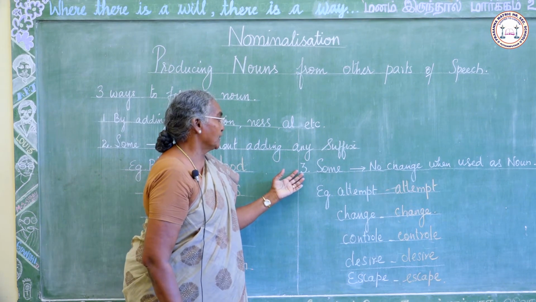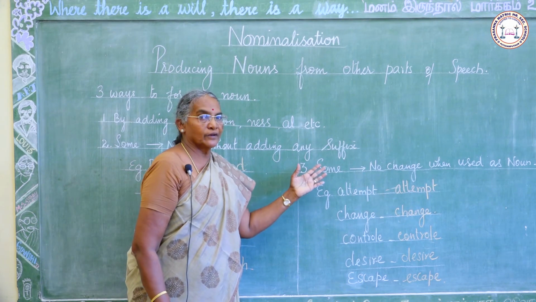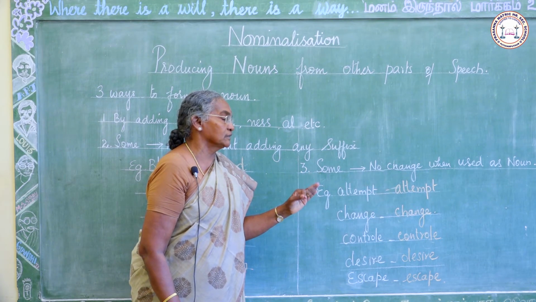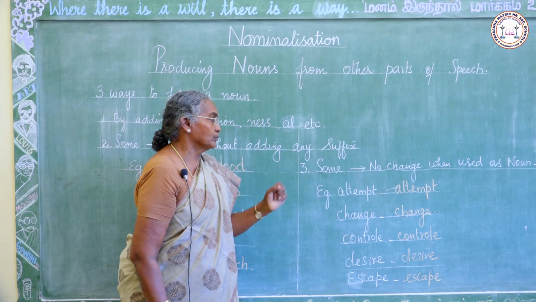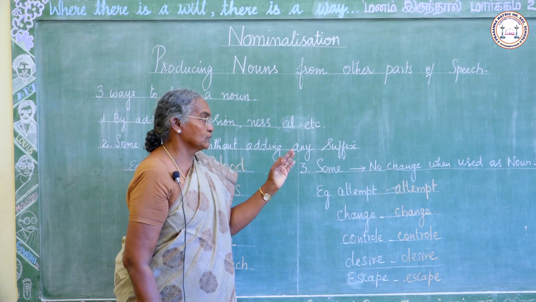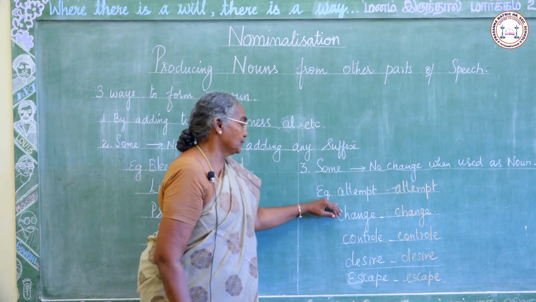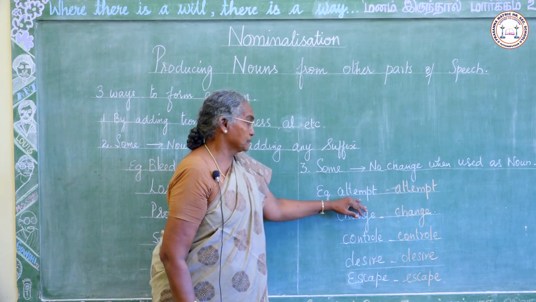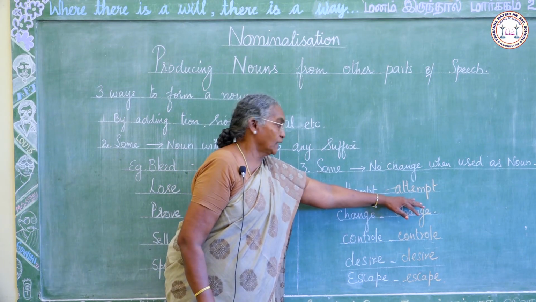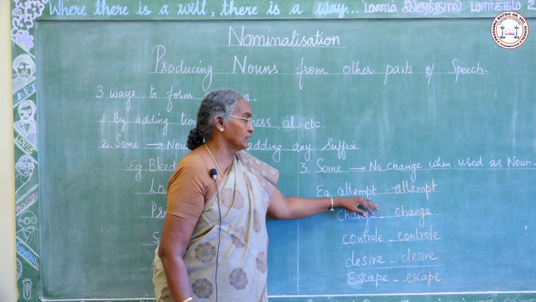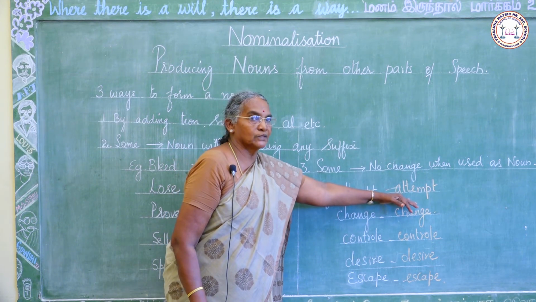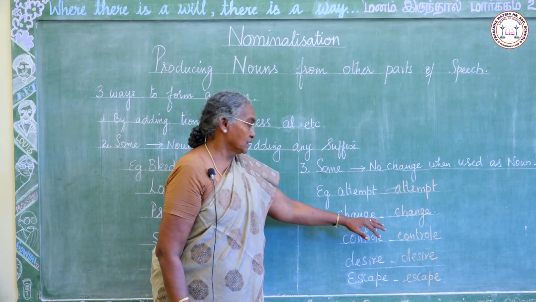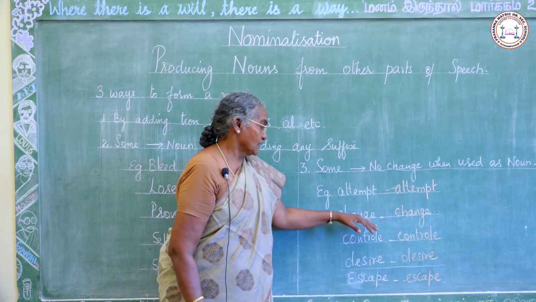The third way of forming a noun. In some of the verbs there is no change when it is used as a noun. The same form is used as a noun also. Example, attempt. They attempted to win. Their attempt to win is extraordinary. Change, it is a verb.